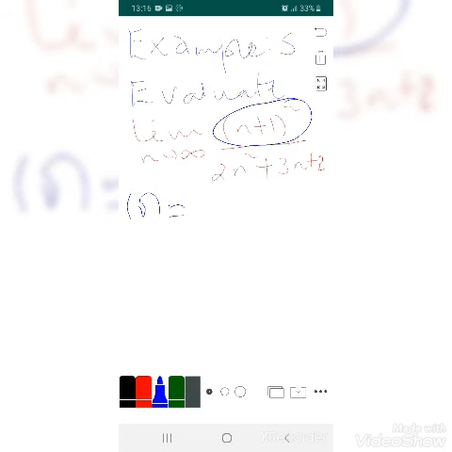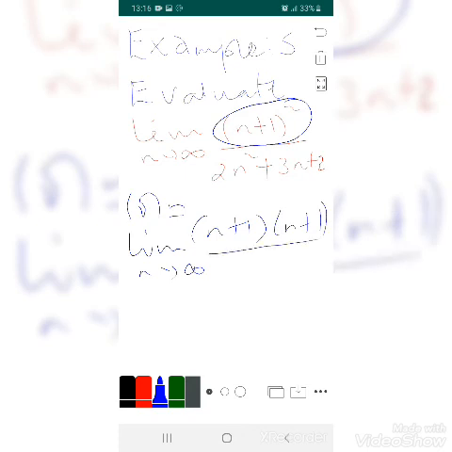This means the limit as n tends to infinity of (n plus 1) square is the same as n plus 1 times n plus 1 over 2n square plus 3n plus 2.